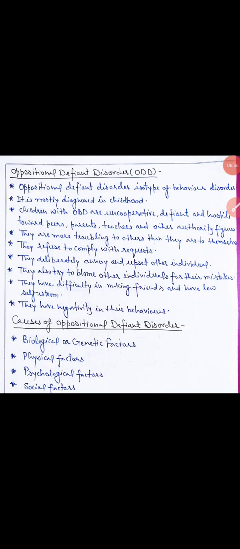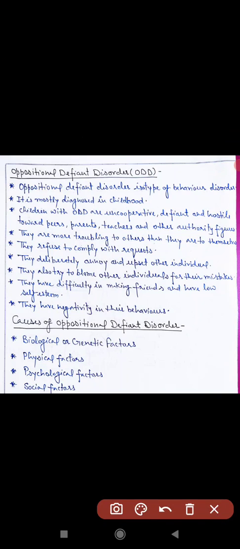Next topic, students, oppositional defiant disorder, ODD. Oppositional defiant disorder is a type of behavior disorder. It is mostly diagnosed in childhood. Children with ODD are uncooperative, defiant and hostile towards peers, parents, teachers and other authority figures. They are more troubling to others than they are to themselves. They refuse to comply with requests.